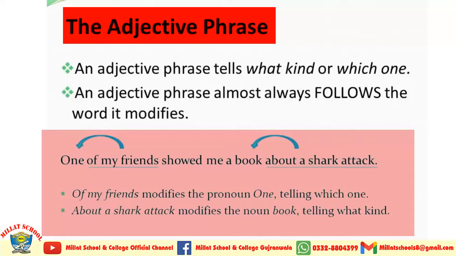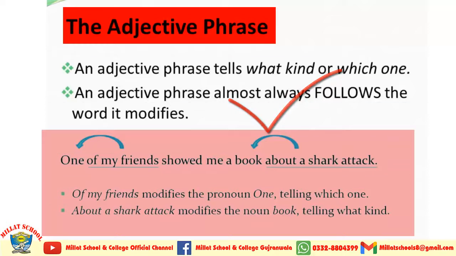Here, "about a shark attack" is an adjective phrase which is used to explain the book, and "of my friends" is used to explain the pronoun one. Here on the screen you can see that "of my friends" modifies the pronoun one, telling which one, and "about a shark attack" modifies the noun book, telling what kind.